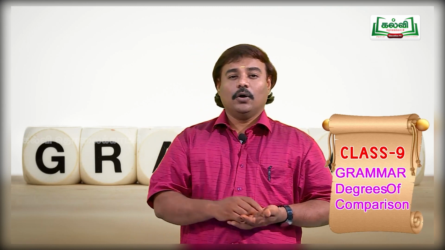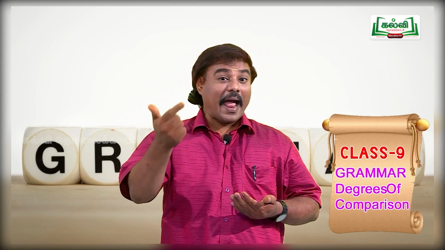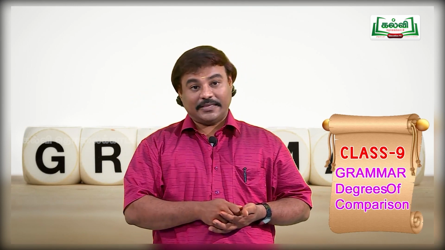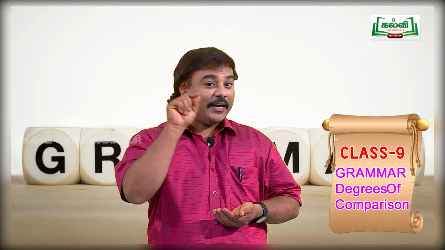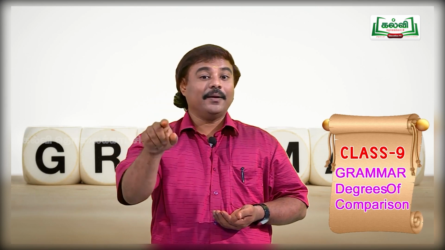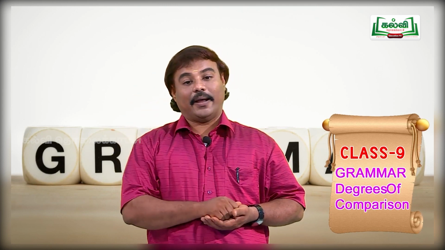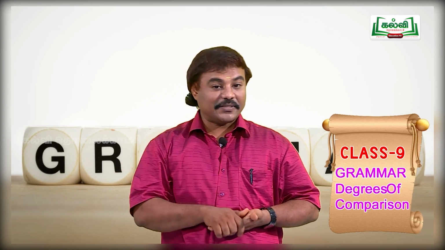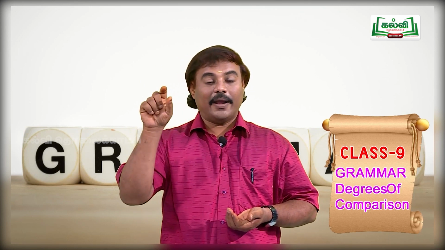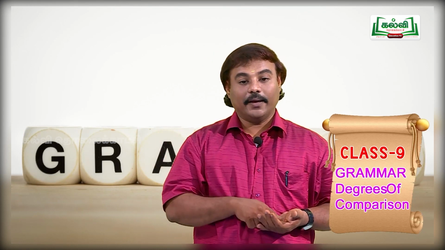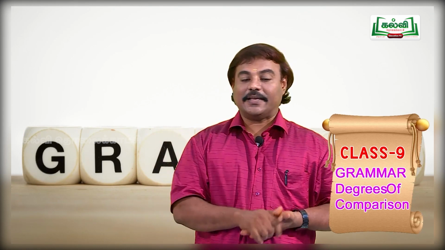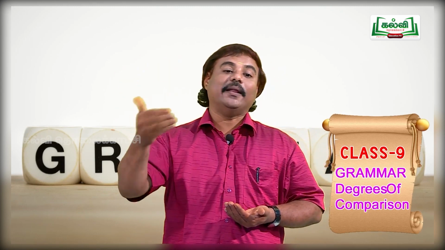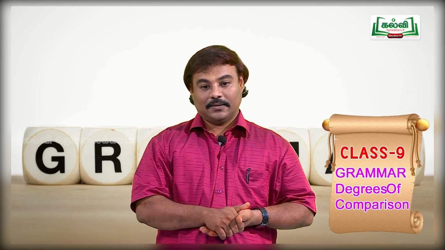Okay. So, the sign that you add in positive degree will not be added in comparative, isn't it? Can you identify? What you have added in positive degree will not be added in comparative. What you have added in comparative will not be added in superlative. Do you find the difference there? Already I have made you 3 columns there. No other, than any other, the plus est. The words which are there in the column will not be repeated in the other sentences. Isn't it?